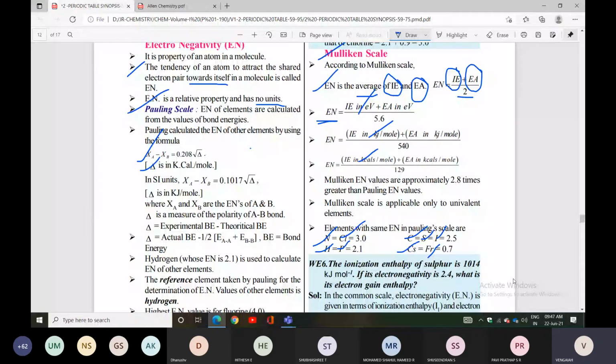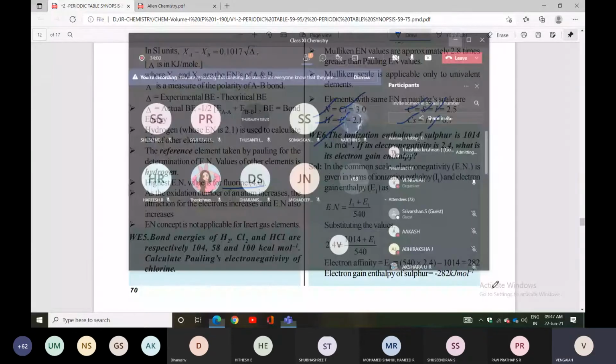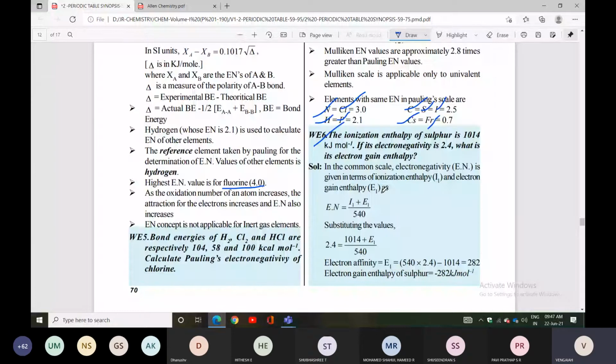Next, they have given some elements also. You can see how they will ask a question with respect to electron gain and electronegativity. Look here. The ionization enthalpy of sulfur is given. If electronegativity is also given, what is the electron gain enthalpy? So here we have three parameters: electronegativity, ionization energy, and electron affinity.